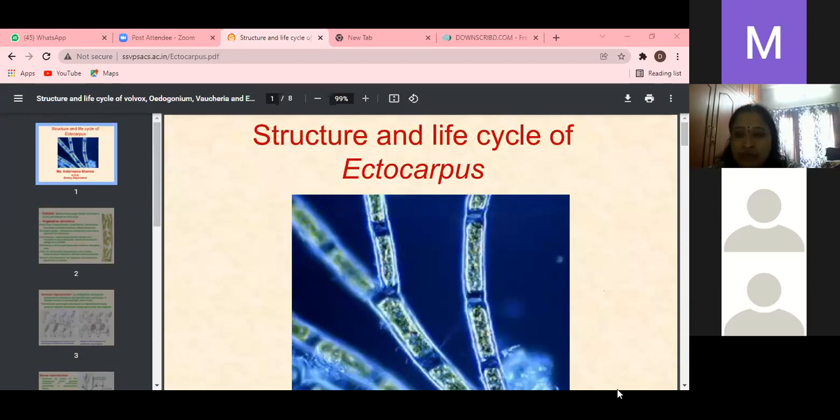Okay, this is the pigment system. What type of reserve food material is there? Starch is very common, you can observe starch in all classes. But here chrysolaminarin, laminarin starch and mannitol alcohols are the reserve food material. Both are the reserve. What are the reserve food materials?